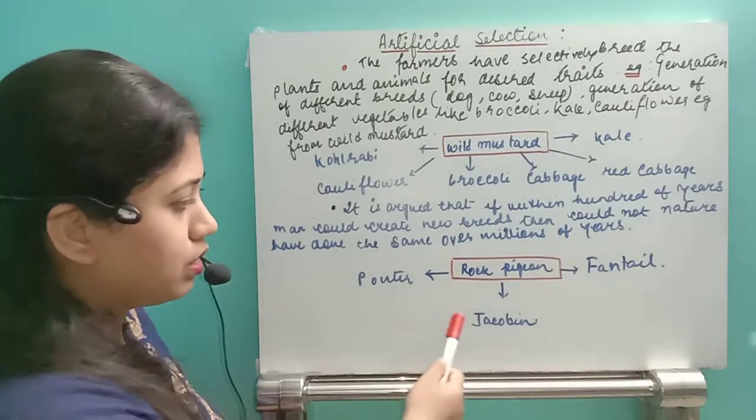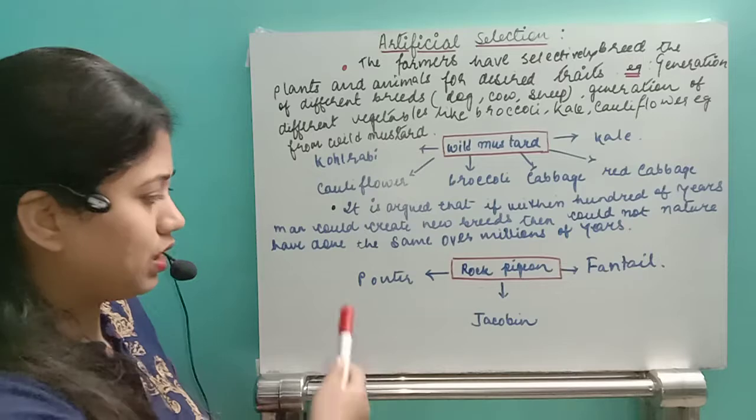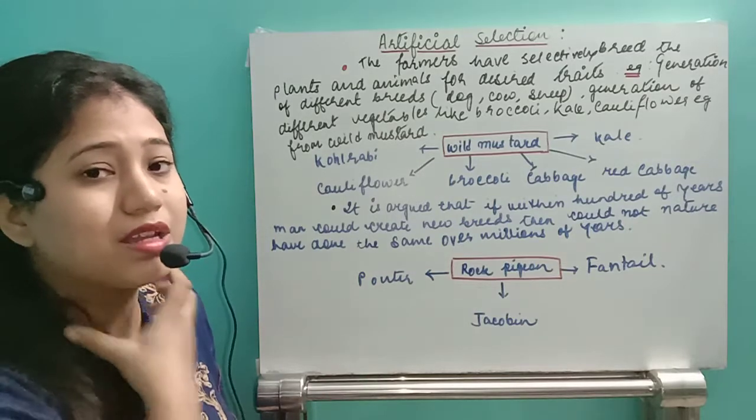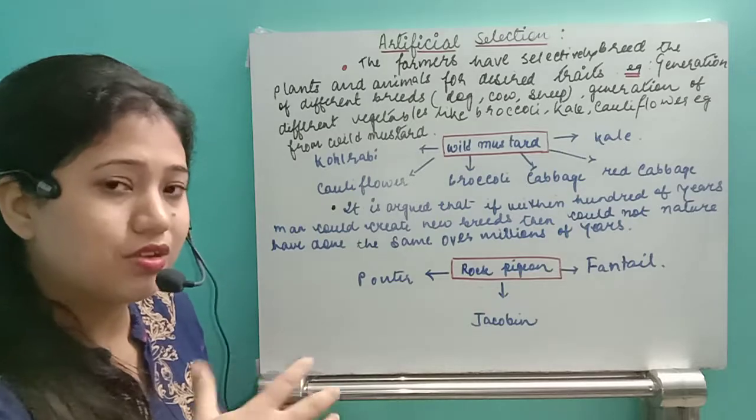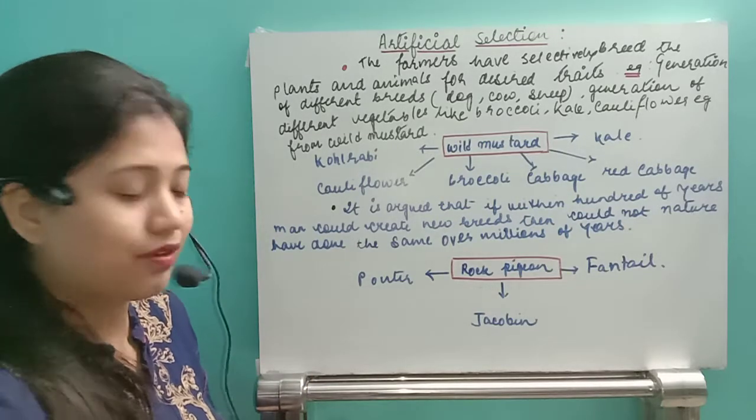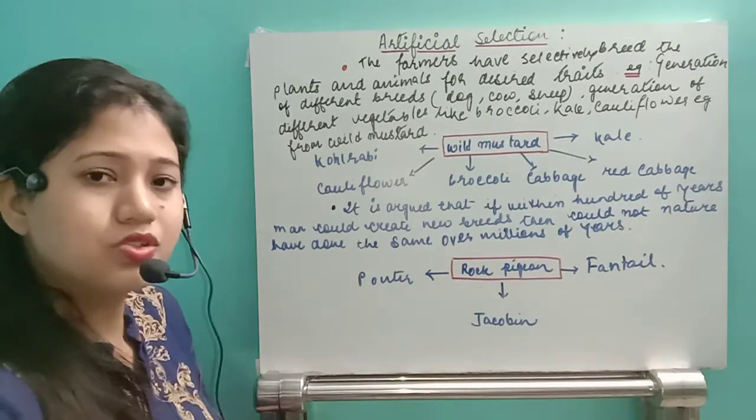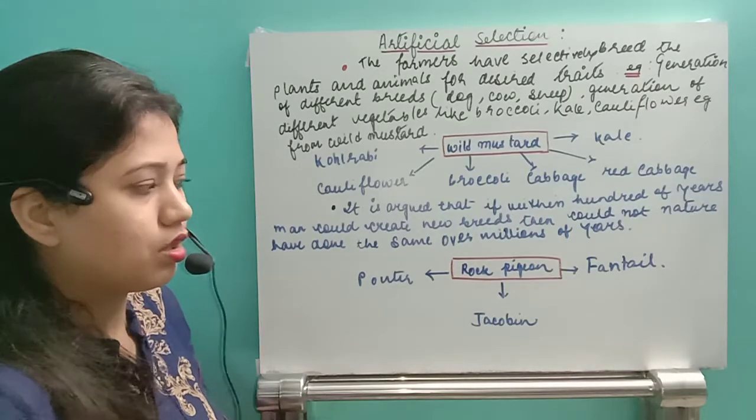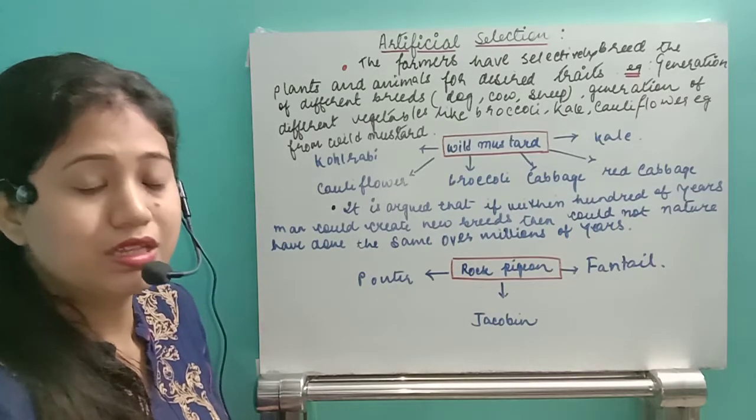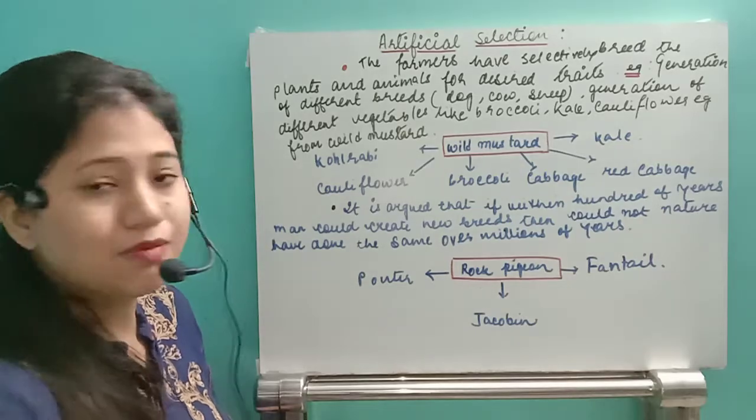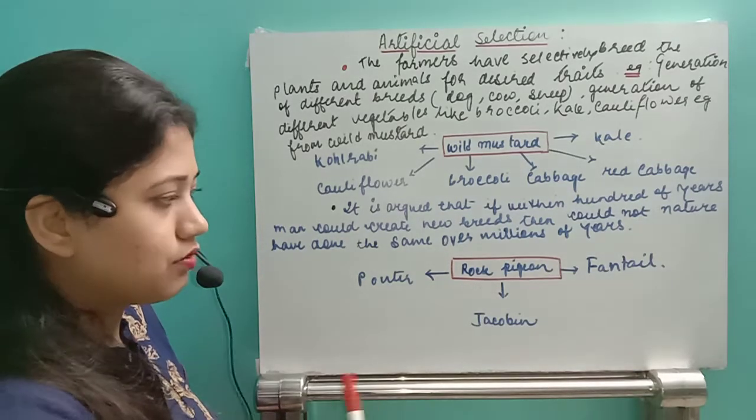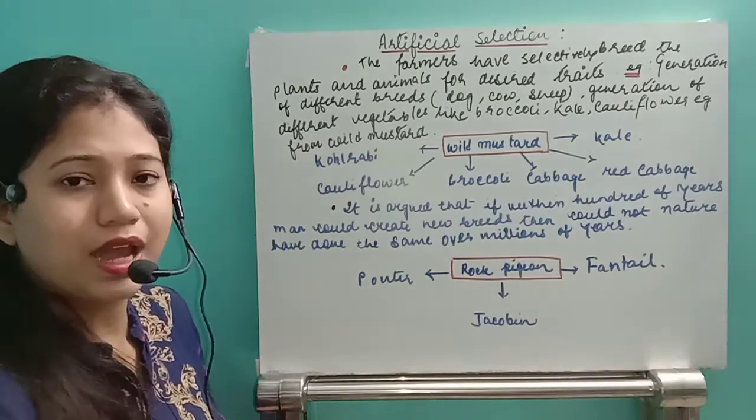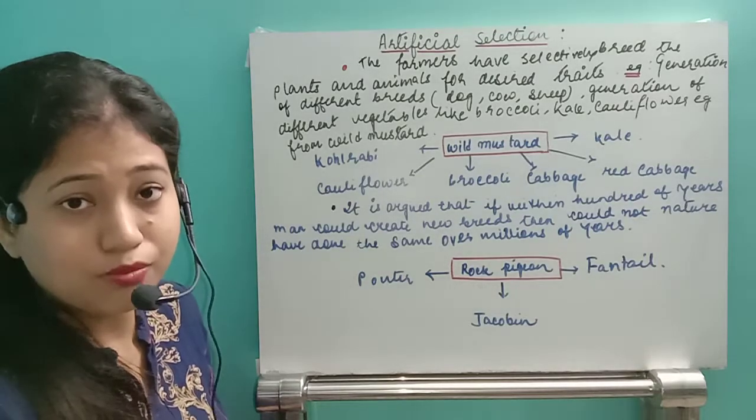Another example I have given: from the rock pigeon we can get the pouter, where the neck part is coming out. Then the fantail, where the tail region seems like a fan. And the Jacobin, this is also a type of pigeon. So from the pigeon we can see the different types of pigeons. These different types of pigeons we can get by the artificial breeding procedure.